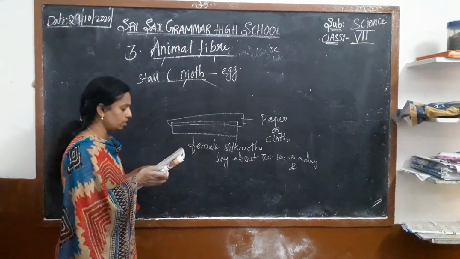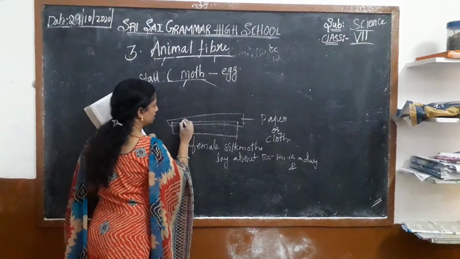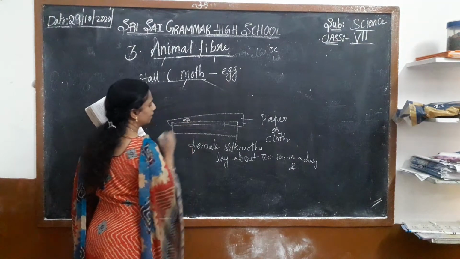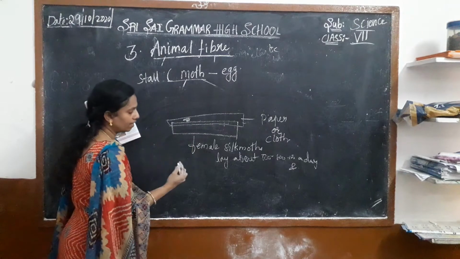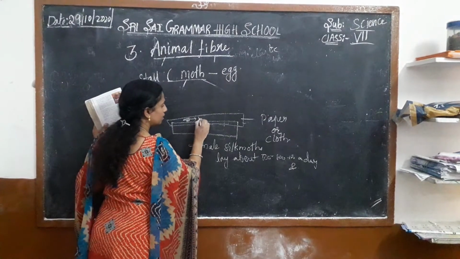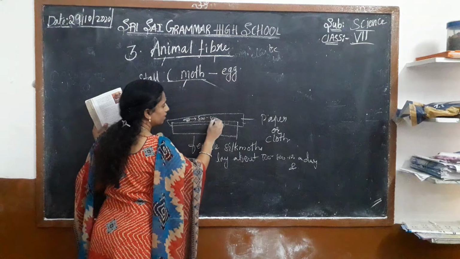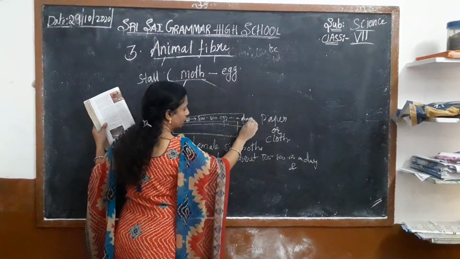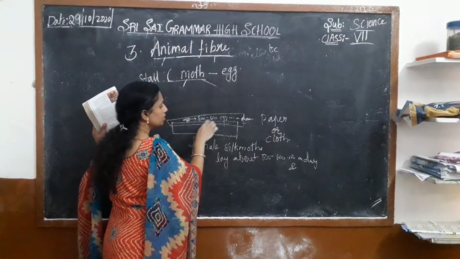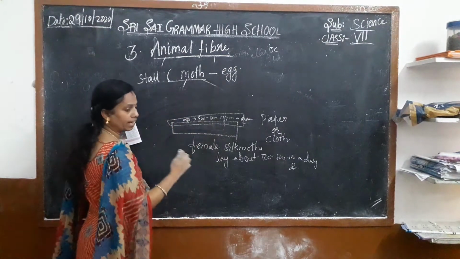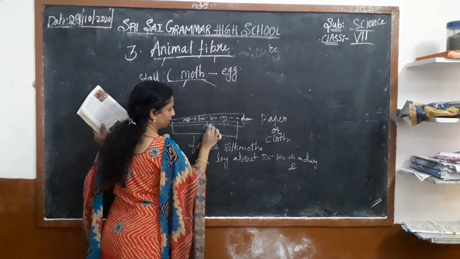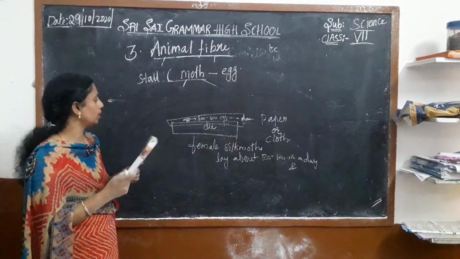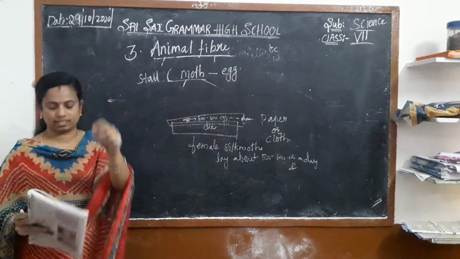Those eggs are very small in size. They lay these eggs on the paper. How many eggs do they lay? Some 500 to 800 eggs in a day. Only in one day they lay the eggs, and after laying the eggs they die.